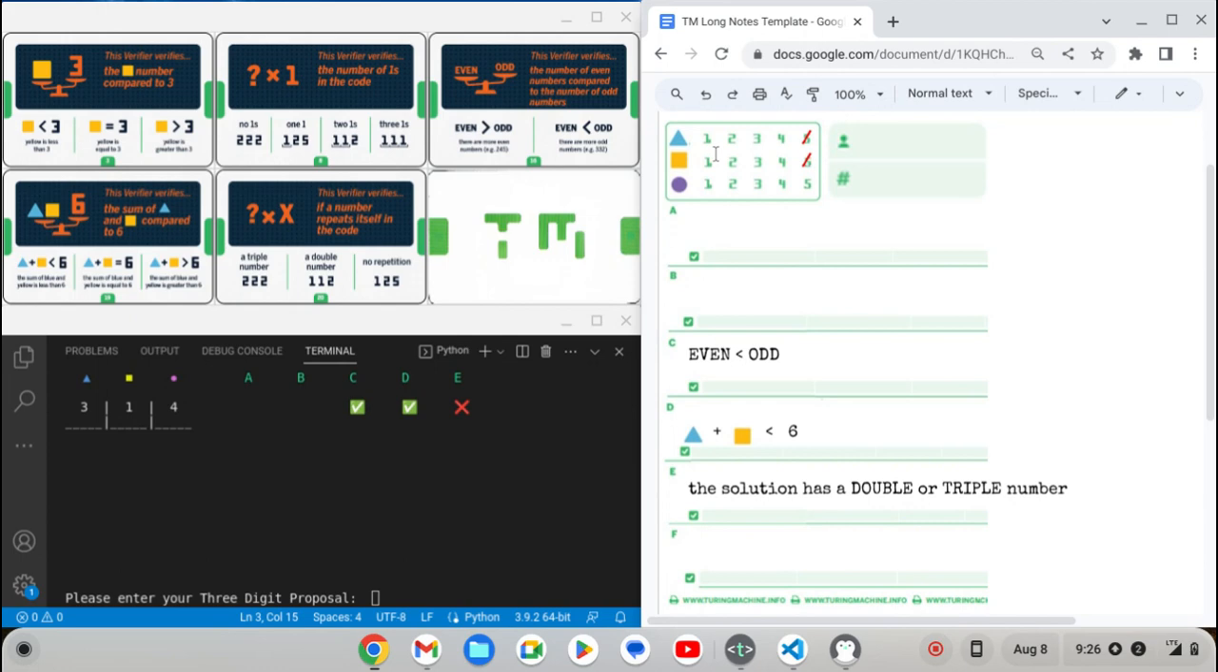Are there any other candidates? Yeah, I don't think it's going to be 3 ones. Could it be 3 2s? I guess 3 2s is a possibility. Oh no, it can't be 3 2s because you have to have a majority of odds. Ah, okay. So I'm pretty sure it's not a triple number. So it's going to be a double, and it's got to be 2 odds.